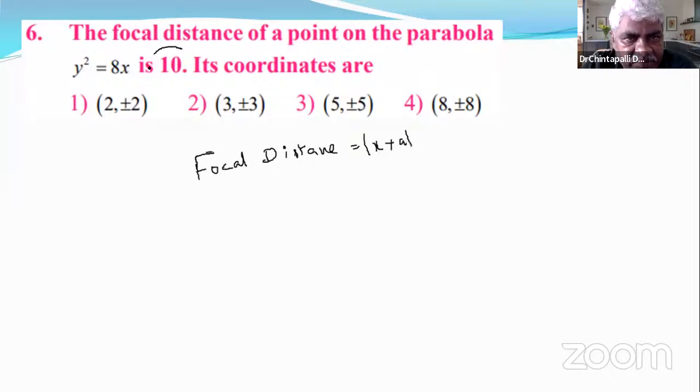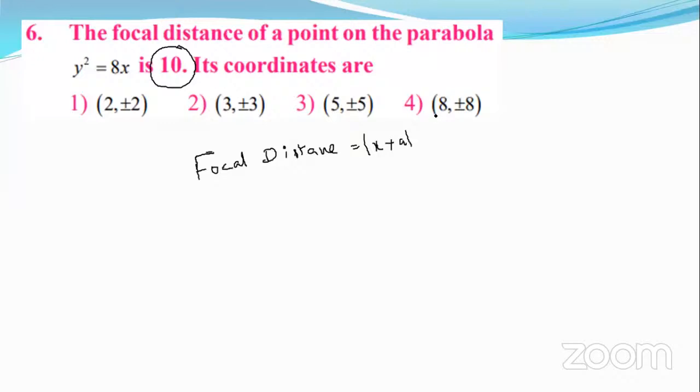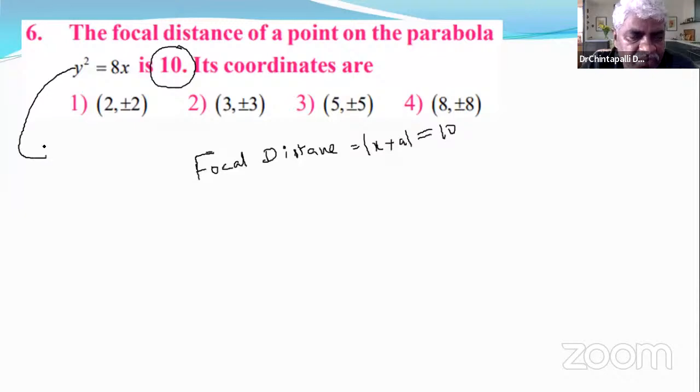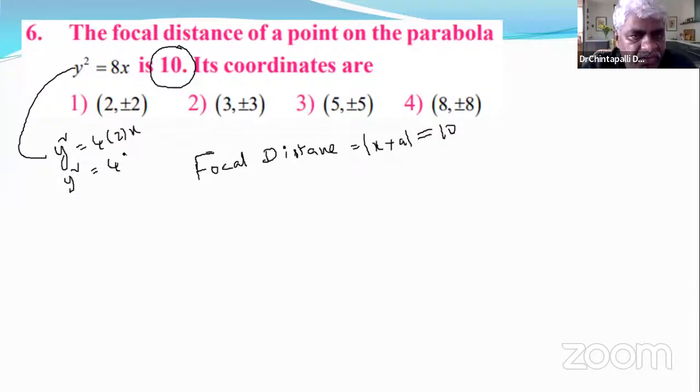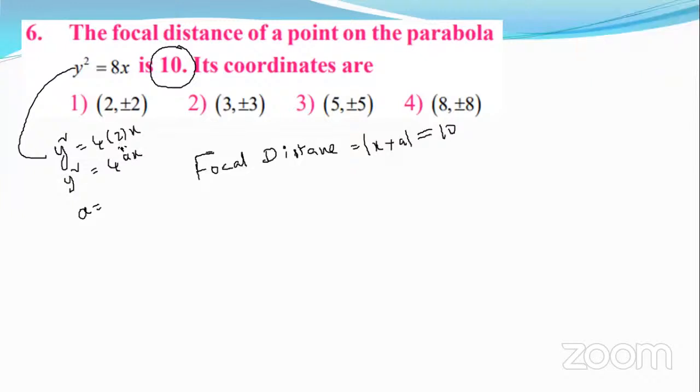This is given as 10 units. Focal distance is given as 10 units. Now let us find a. What is a here? Let us convert this given equation into general format. y square is equal to 8x. 8x means 4 times 2 times x. Compare this equation to y square is equal to 4ax. y square is equal to 4 into 2 into x. What is a here? A is 2 only.